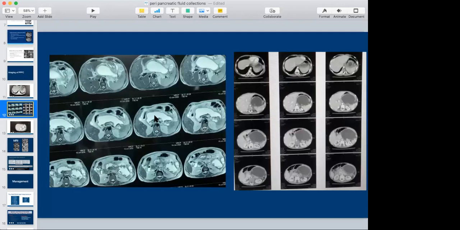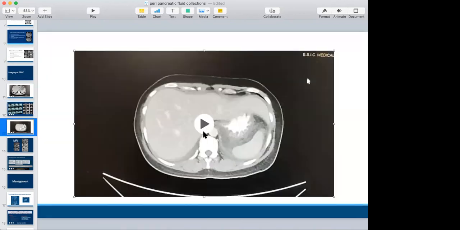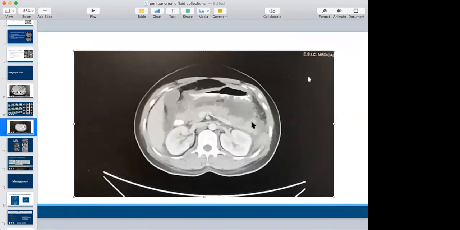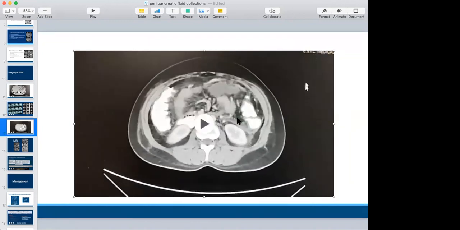This is an acute peripancreatic fluid collection, in which there is no necrosis. Whereas in this, we can see there is a part of necrosis adjacent to it. These are usually the gray zones where it is very difficult to call whether it is a pseudocyst or a walled-off necrosis if there is minimal necrosis. This is the CT scan wherein we can see a lot of peripancreatic edema and fluid collections adjacent to it with necrosis.